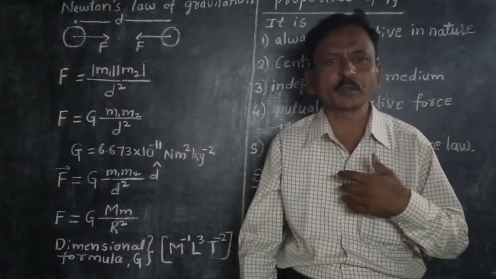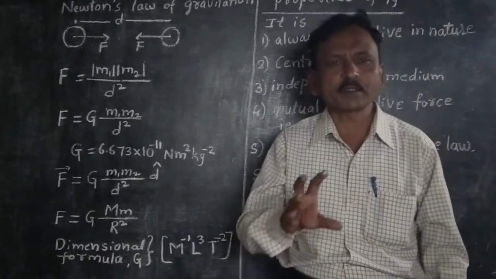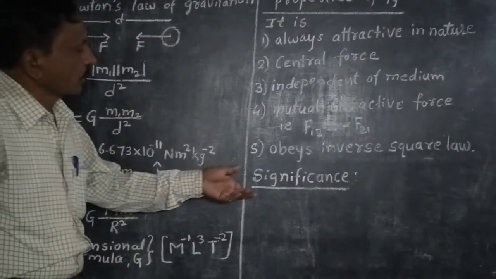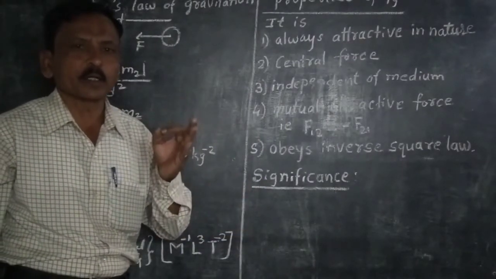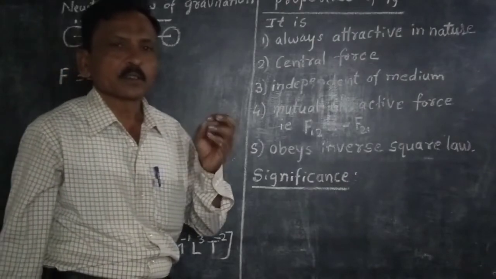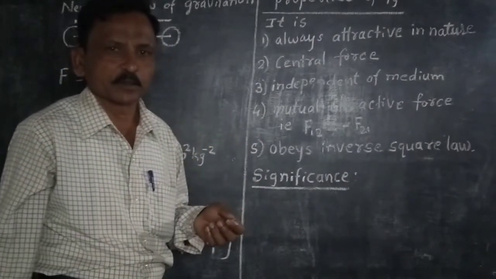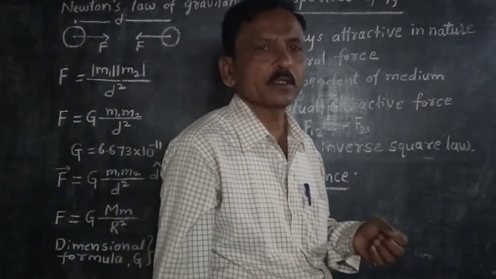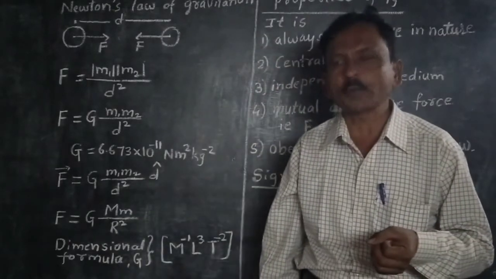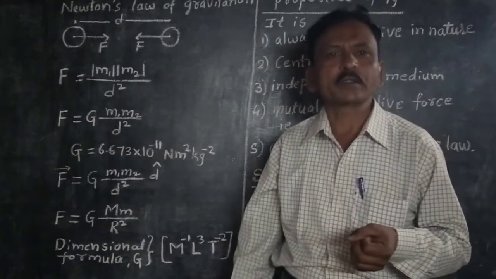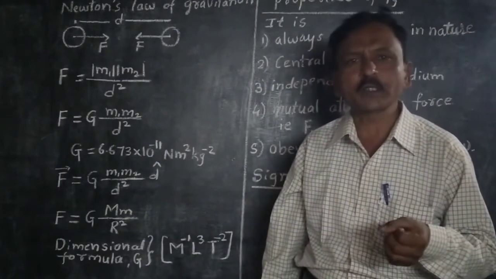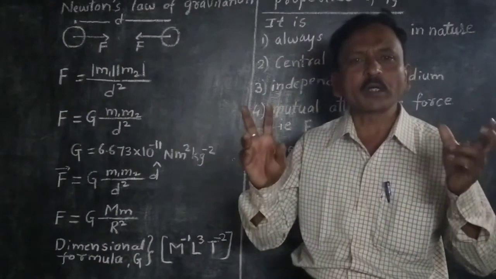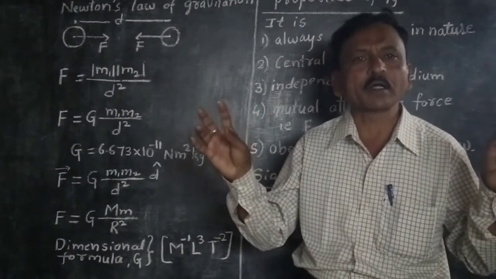Suppose the force between me and you, the masses are very small, therefore gravitational force is insignificant for lighter masses separated by smaller distances, because the value of the universal gravitational constant is very small. It is of the order of 10 raised to minus 11. Therefore, gravitational force exists between heavy bodies separated by very large distances.